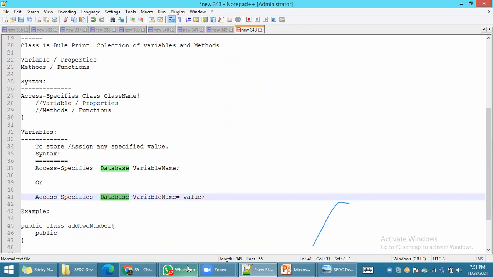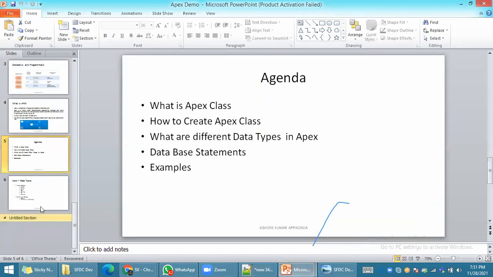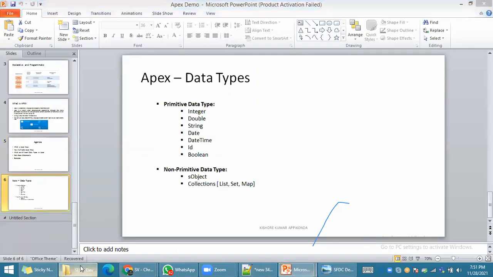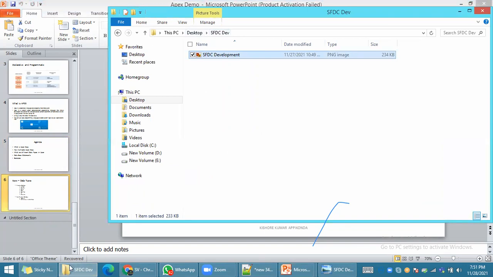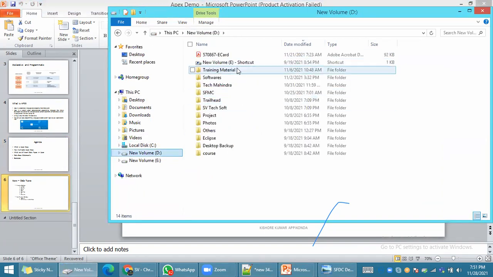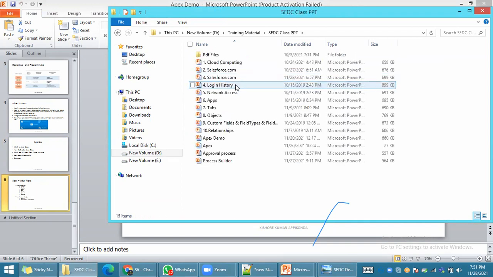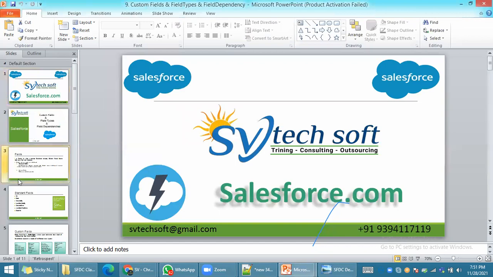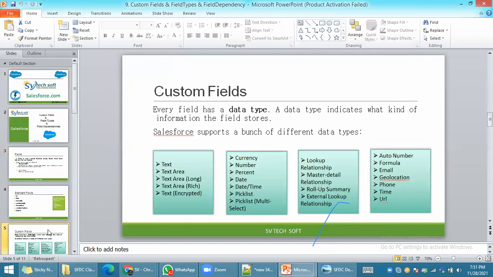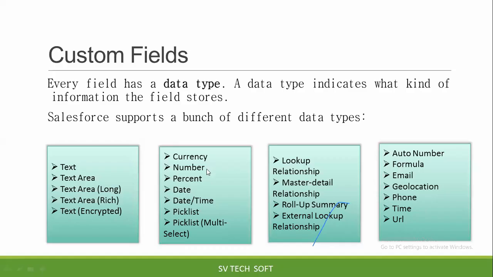By default, Salesforce gives us different data types. Whenever you create any custom field in Salesforce, by default Salesforce gives some data types. Without selecting a data type, you cannot create any field in Salesforce.